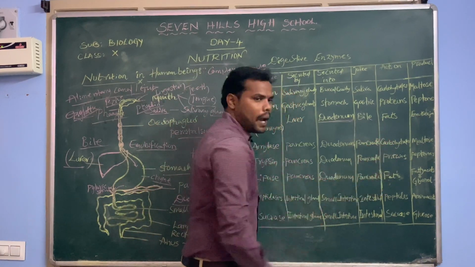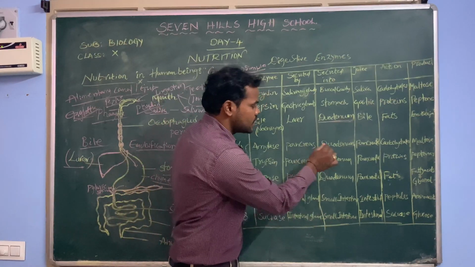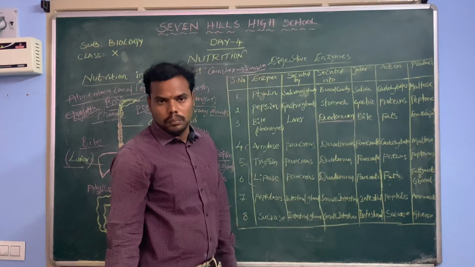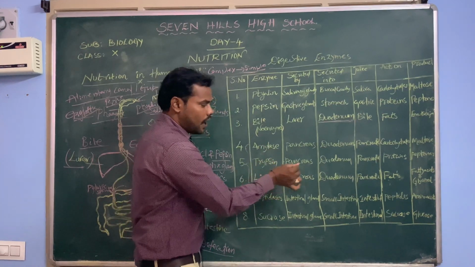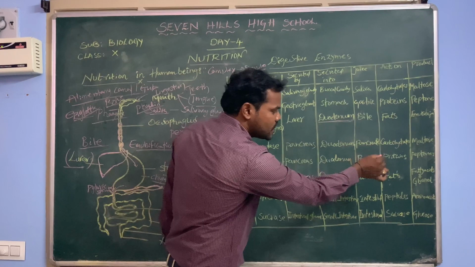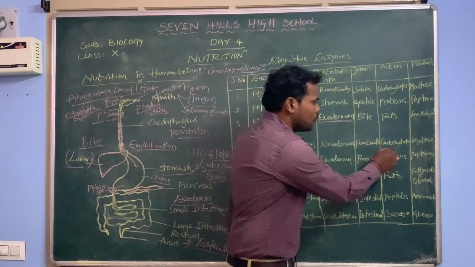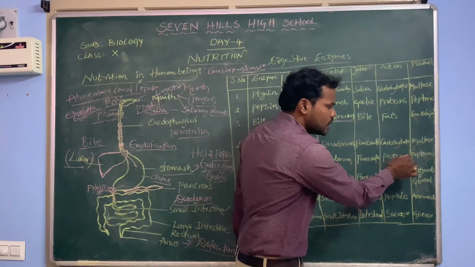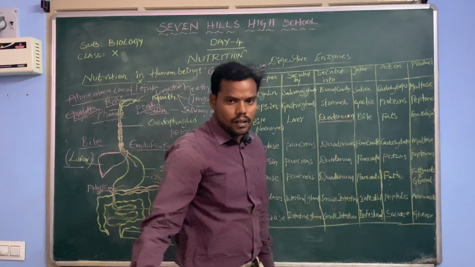They are present in the pancreatic juice, released by the pancreas, and released into the duodenum. That means amylase, trypsin, and lipase act on the carbohydrates, proteins, and fats respectively, and convert the carbohydrates into maltose, proteins into peptones, and fats into fatty acids and glycerol.